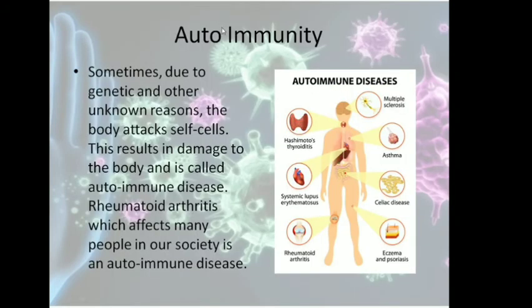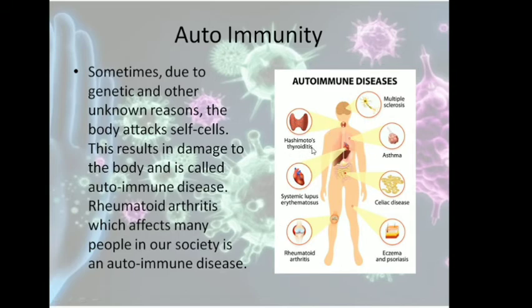Next is autoimmune diseases. Now what are autoimmune diseases? This is basically our immune system attacking our own cells. So this is basically a genetic defect. Due to some genetic defects, the immune system of a person will attack the cells of the body itself. This results in damage to the body and is called an autoimmune disease. So very common autoimmune diseases are given here.